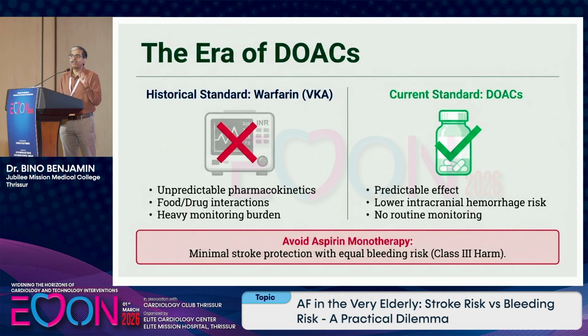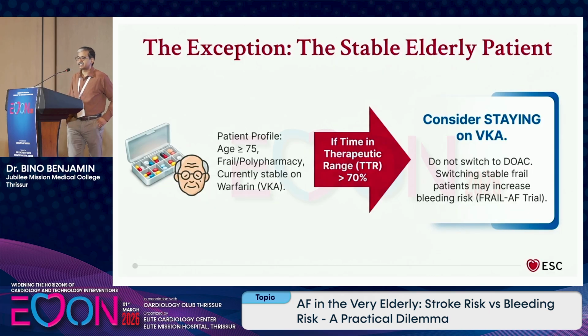But mind one thing: many physicians may think the bleeding risk with warfarin or NOACs would be very high, then you can give aspirin. But mind it, there is minimal stroke prevention with aspirin, and at the same time the bleeding risk is equal. So it's class 3. Monotherapy with aspirin to prevent stroke is class 3. And there is an exception.